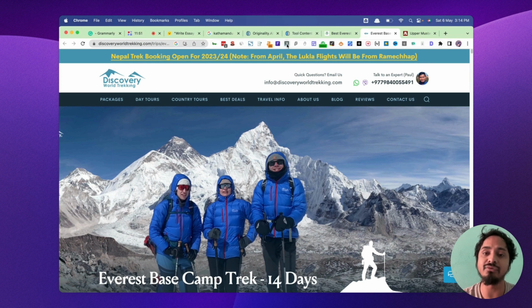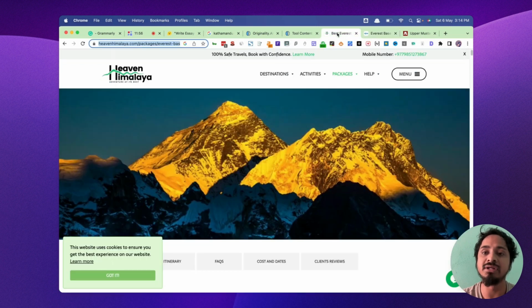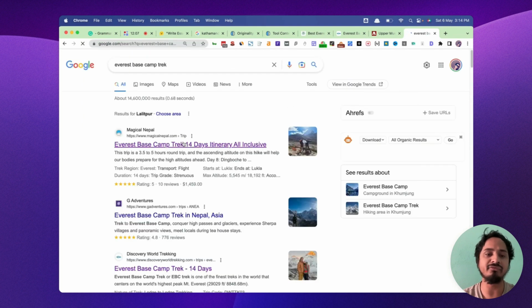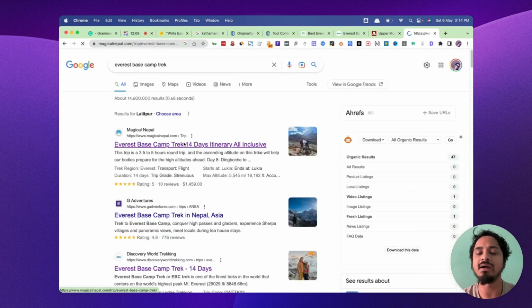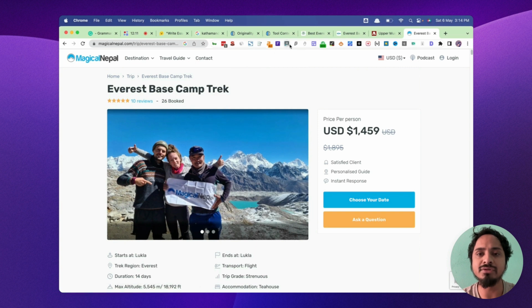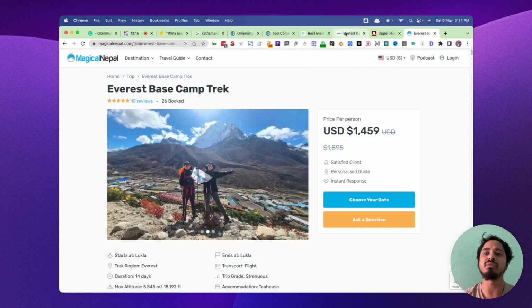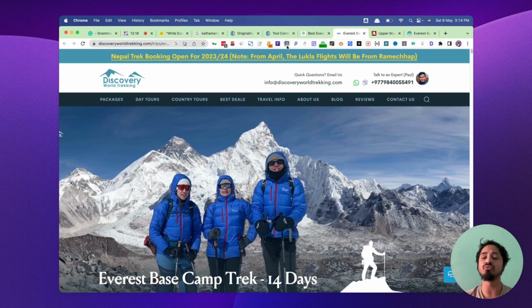If you want to see the domain authority, here's 19, but this one has 34, and Magical Nepal, I believe, has more than 19. Okay, let's test it again. I just got to see that so I could tell you guys. So here is 34. So domain authority is 34 for one, but Discovery Nepal is 19. So does it matter? No, you have to write great content. That's what matters.